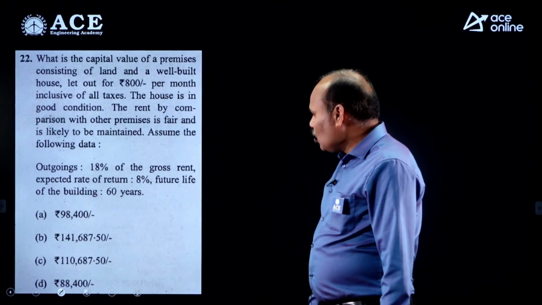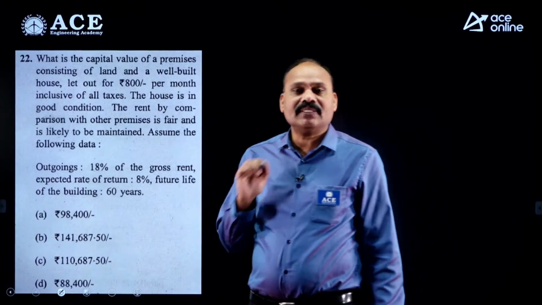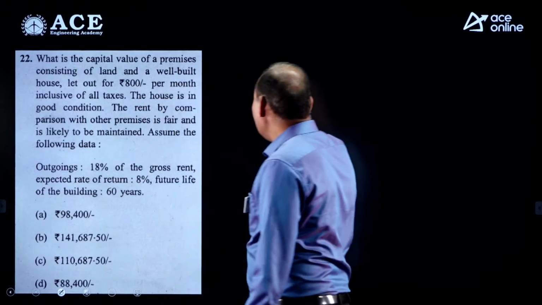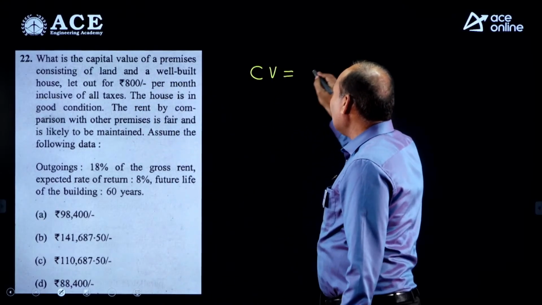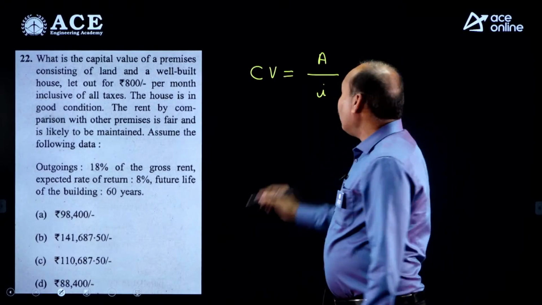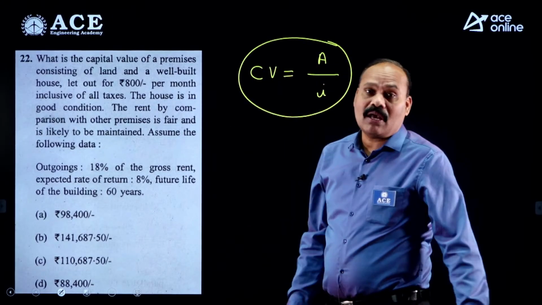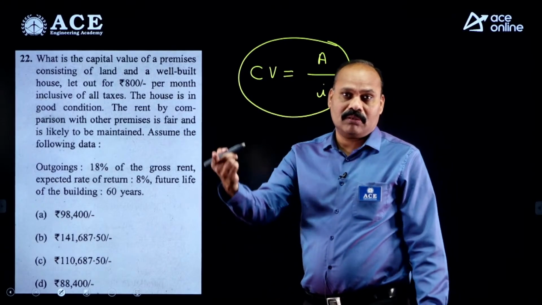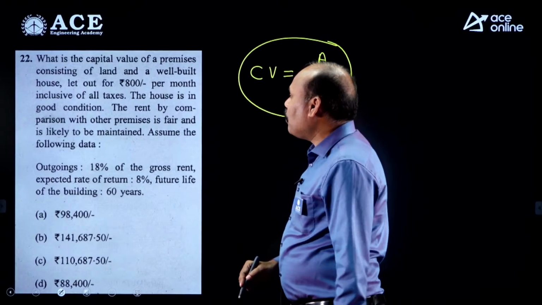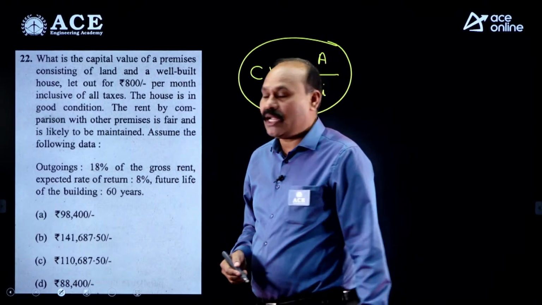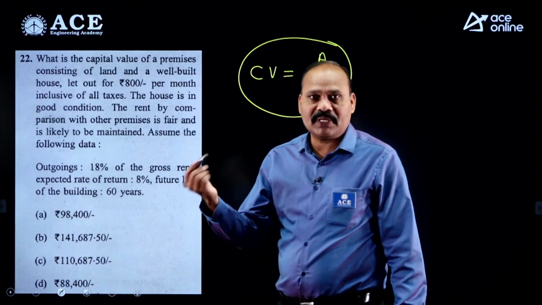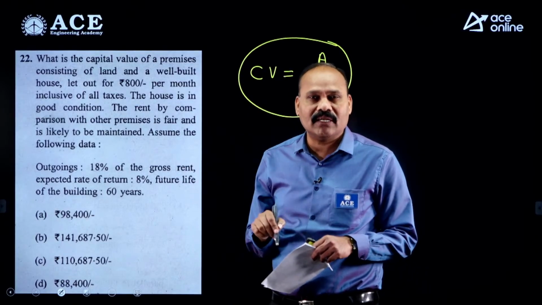Next, this is a numerical. Capitalized value, just simply remember what the capitalized value is. Capitalized value CV is equal to A divided by I. This is a fundamental formula. What is A in this? A is nothing but annuity or yearly amount or yearly income. So what he has given is 800 per month. So rent amount is equal to 800, and in that the outgoing amount is 18%. So 18% is getting out from that 800 rupees.